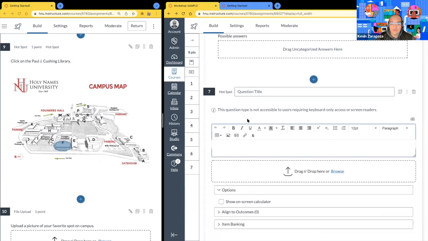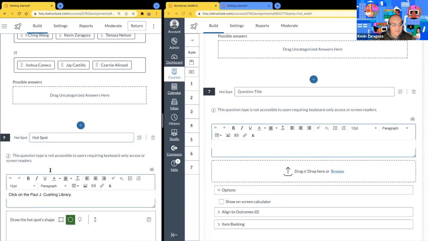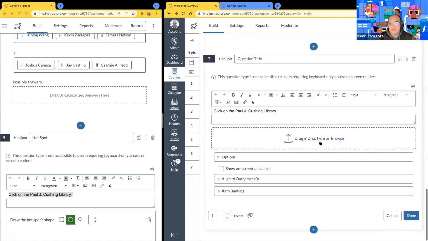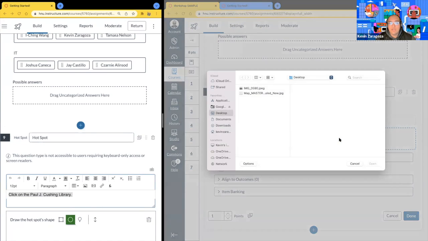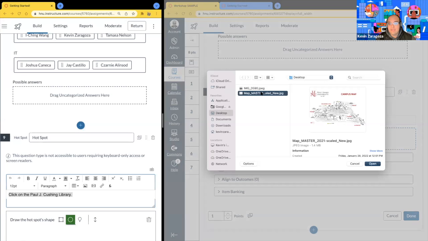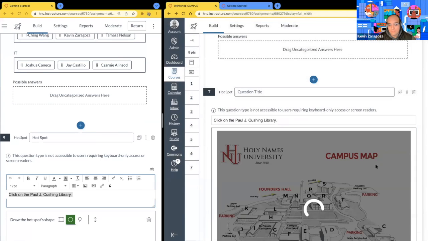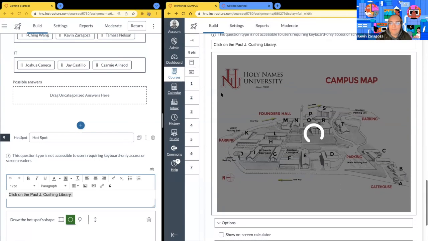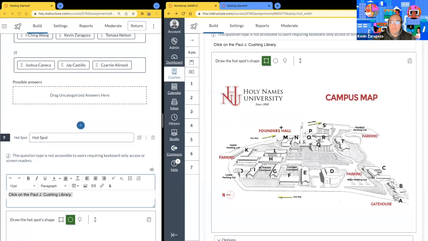Okay, we'll be all inclusive here. So click on the Paul J. Cushing library. I'm going to go ahead and just copy this prompt here. I'm going to paste it over here. And then for this one, drag and drop, I'll use the browse option this time. So it's going to browse my computer. I have it right there on my desktop, and let's hit open. When we're building out this question type, it'll upload.